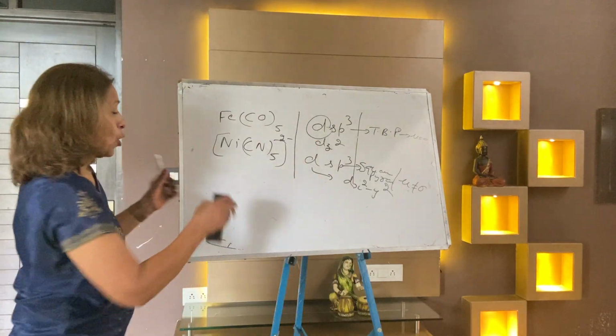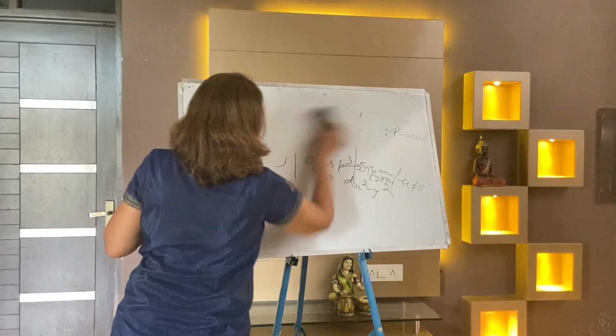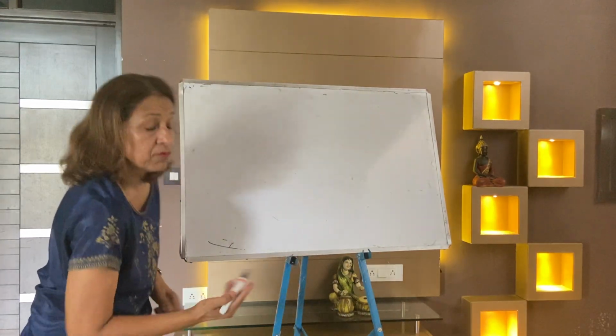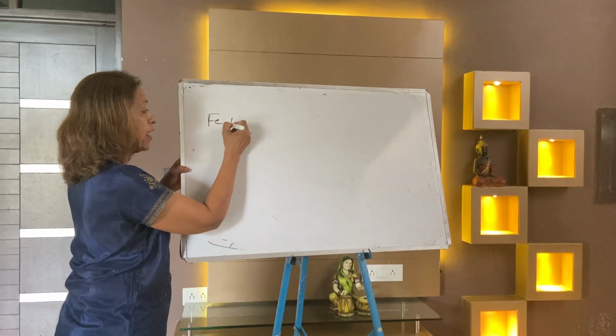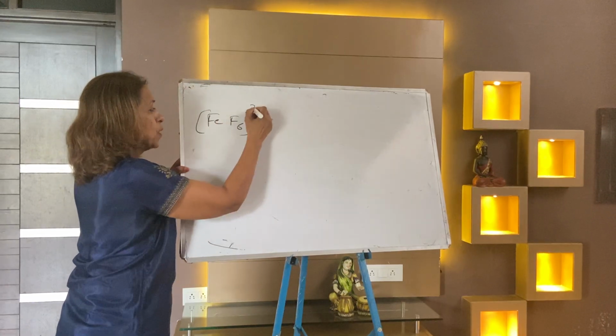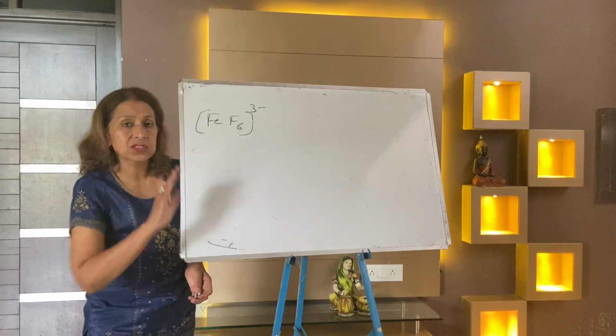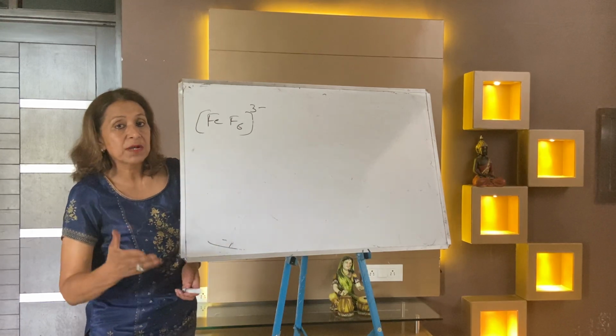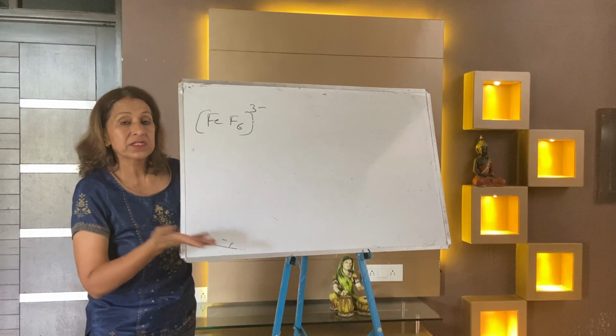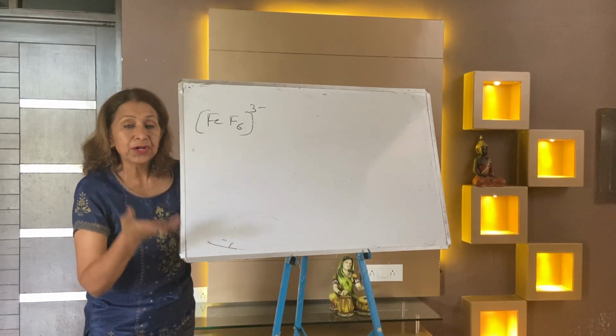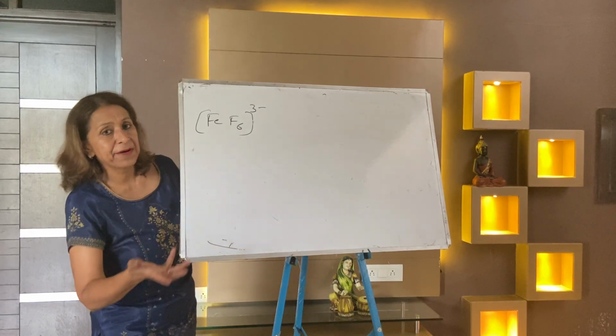Now I am taking coordination number 6. For coordination number 6, you can easily give the answer in a very quick way. I am taking iron F6 3 minus. Without taking any atomic number, without using any stepwise system, you just tell me what is the magnetic character, inner orbital or outer orbital, hybridization, etc.